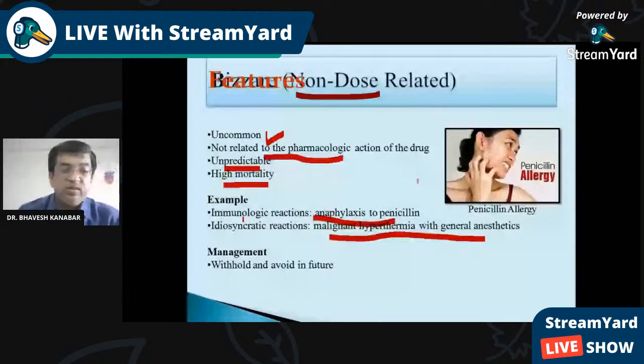So that is type B, bizarre reaction, uncommon, not related to pharmacological action. So here, withhold or avoid in future. This drug should not be given.